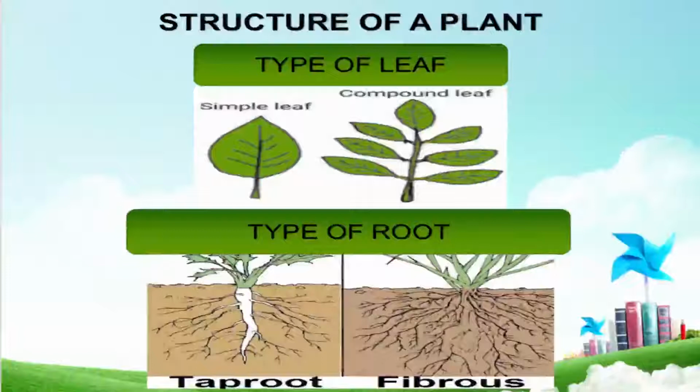So then we see the types of root, two types of root, taproot and fibrous root. Taproot you can normally see in the carrot and radish, and fibrous root you can see commonly in most of the plants.